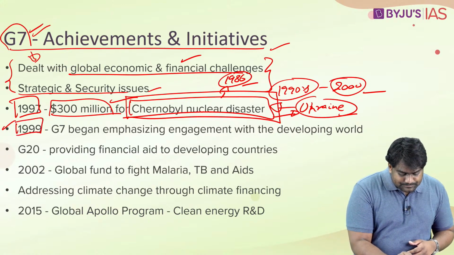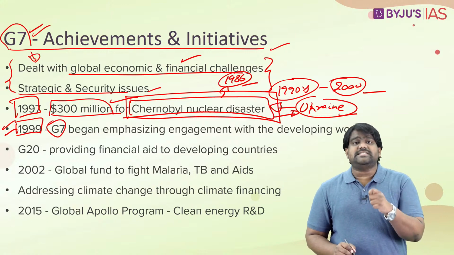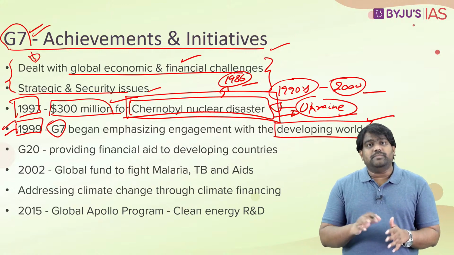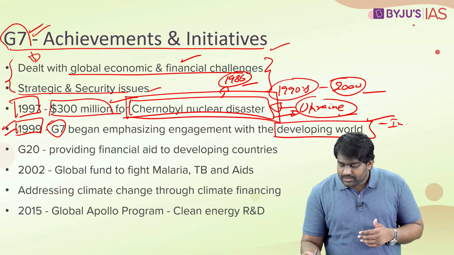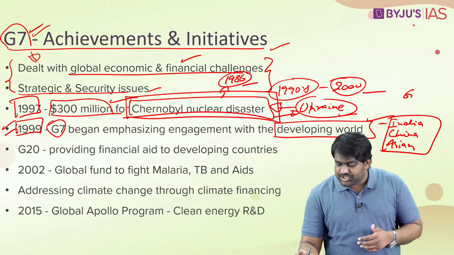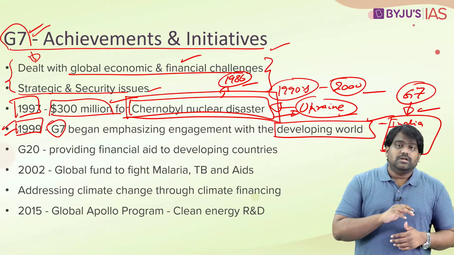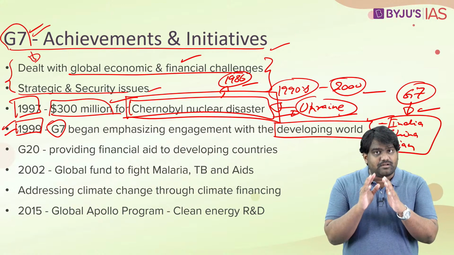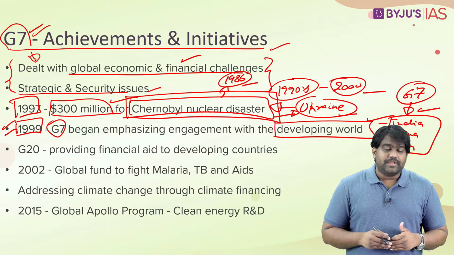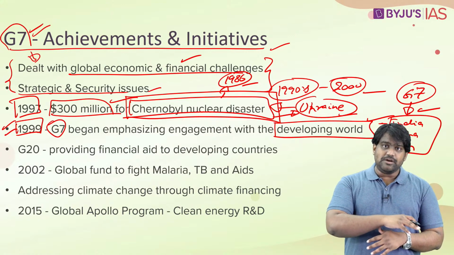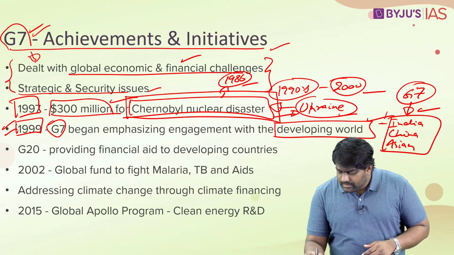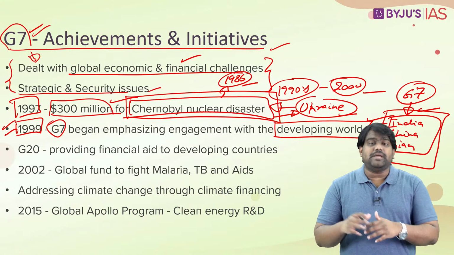Then at the turn of the century, in 1999, the G7 started taking note of the emerging economies. The emerging economies of the developing world like India, China and other Asian powers started receiving more prominence from the G7, because right now the Asian economies, the Asian powers, were rising, they were exploding. And parallelly in Europe, the European economies were on the decline. The G7 recognized this landmark shift which was happening in global economy and in global geopolitics, and they started stepping up their interaction with the developing world as well.